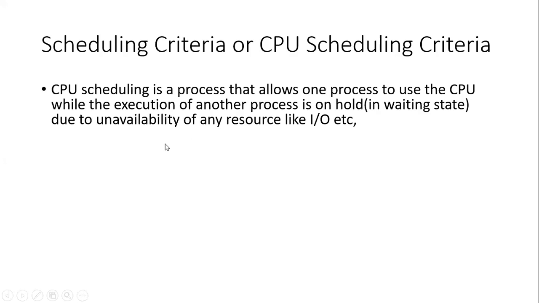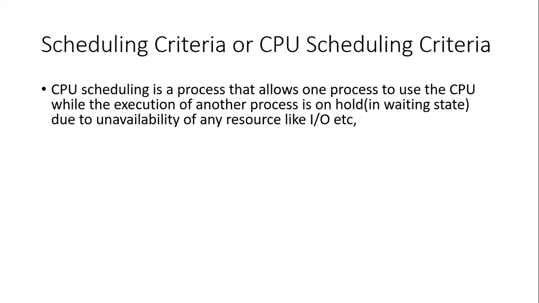So what is the meaning of CPU scheduling? It is a technique in which one process can use the CPU because that process will be in the running state, but at the same time another process is on hold or in the waiting state.